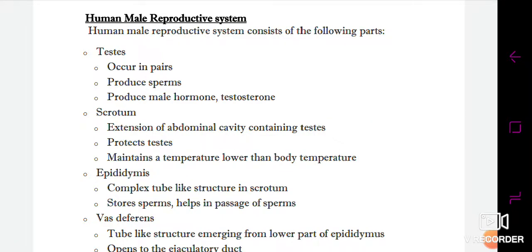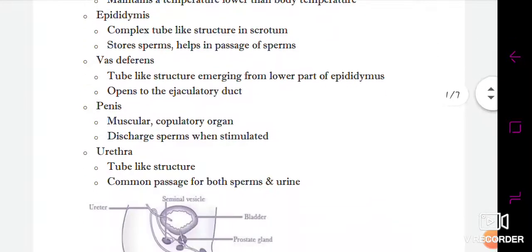Okay, so let's take a look at the new topic, sexual reproduction in human beings, in which we'll study the human male and female reproductive systems respectively. So if we first take a look at the human male reproductive system, shall we go with the parts of the human male? So if we talk about the diagram, I can show you the diagram.